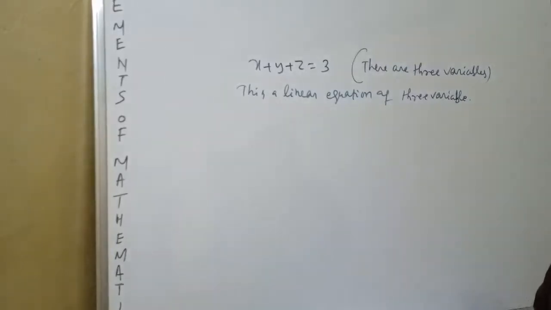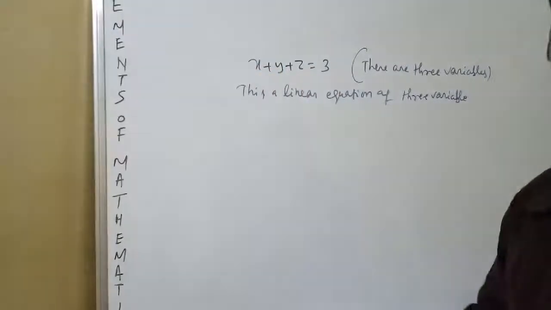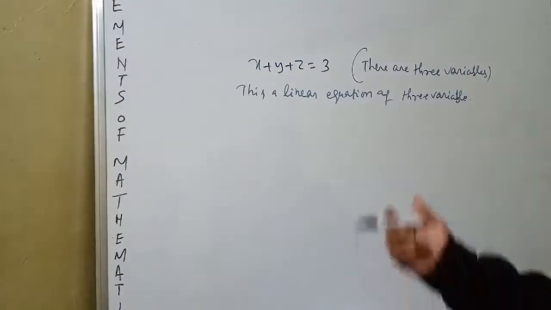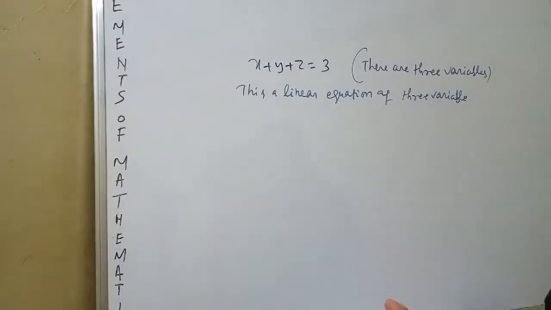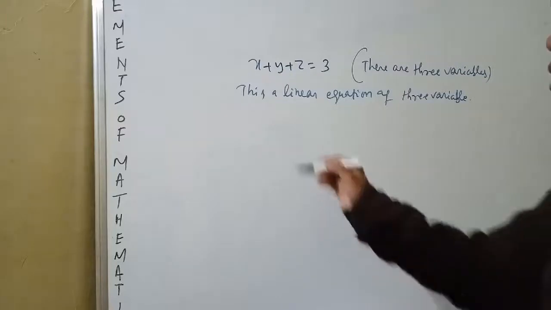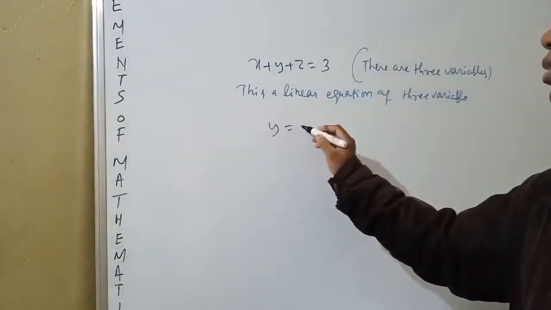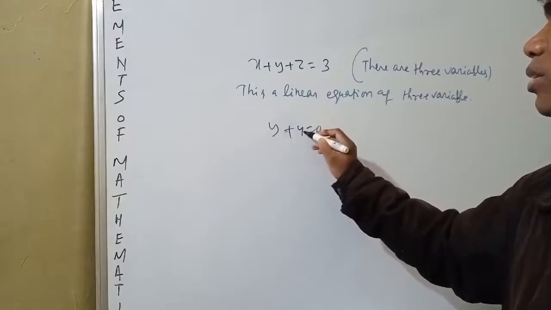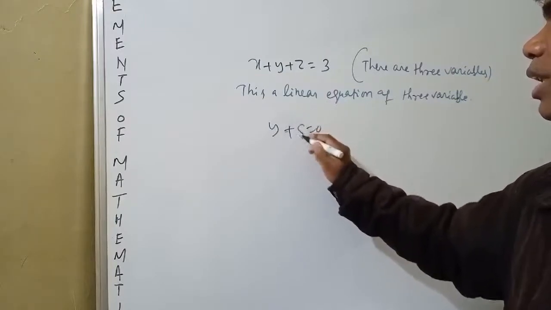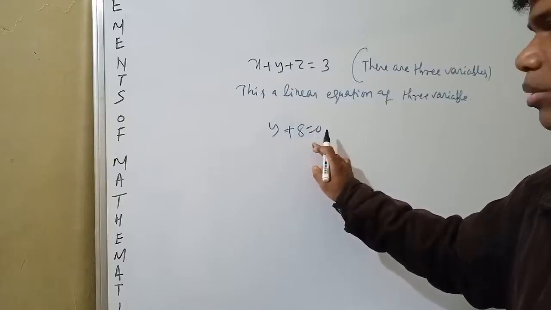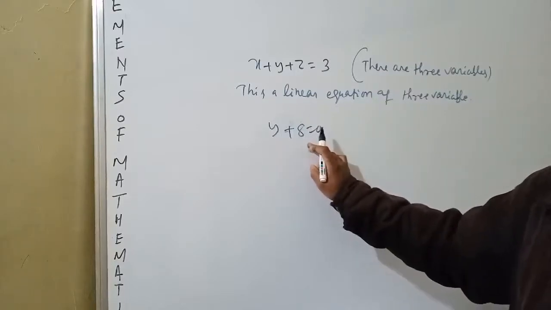Okay, suppose 2x plus y is given, we can say 2 variables. x plus y plus z is given, we can say 3 variables. Only x given, 1 variable. Only y given, 1 variable. Only z given, 1 variable. So suppose y plus 4 is equal to 0, or y plus 8 is equal to 0. This is an equation of 1 variable. This is also a linear equation.